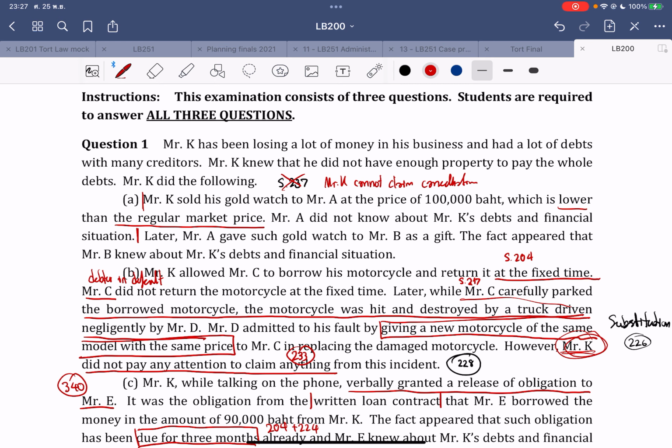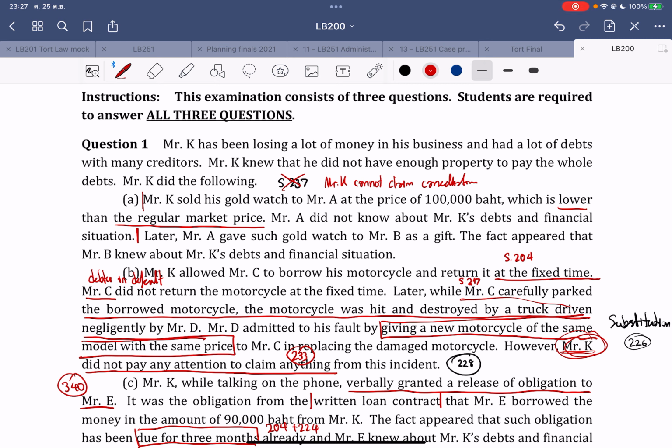And here, Mr. C did not return the motorcycle at the fixed time. Therefore, he is a debtor in default according to section 204. Later, Mr. C carefully parked the borrowed motorcycle, and the motorcycle was hit and destroyed by a truck driven negligently by Mr. D here.